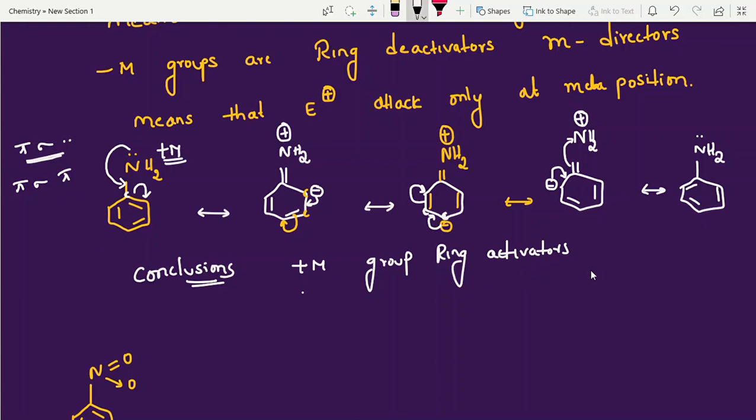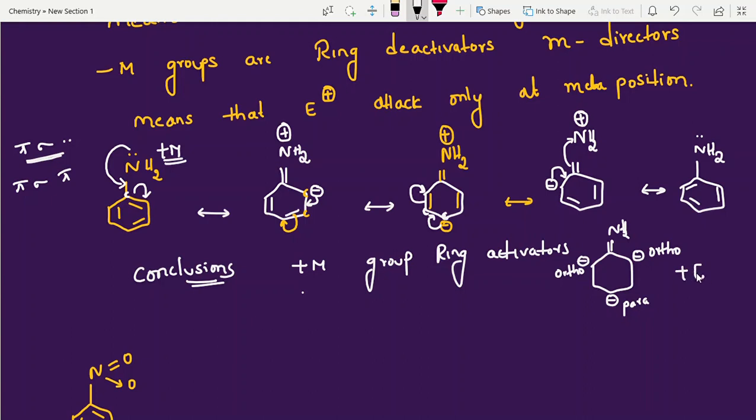So finally, where we observed, see students, this is the NH2 final output I am writing. Ortho position, this is ortho position. Ortho positions and para positions I also explained in previous videos. With respect to this one, the second position is ortho position, and the fourth position is para position, and this other second position is also ortho position. See, ortho, para, ortho. This is ortho, and this is para, and this is ortho.